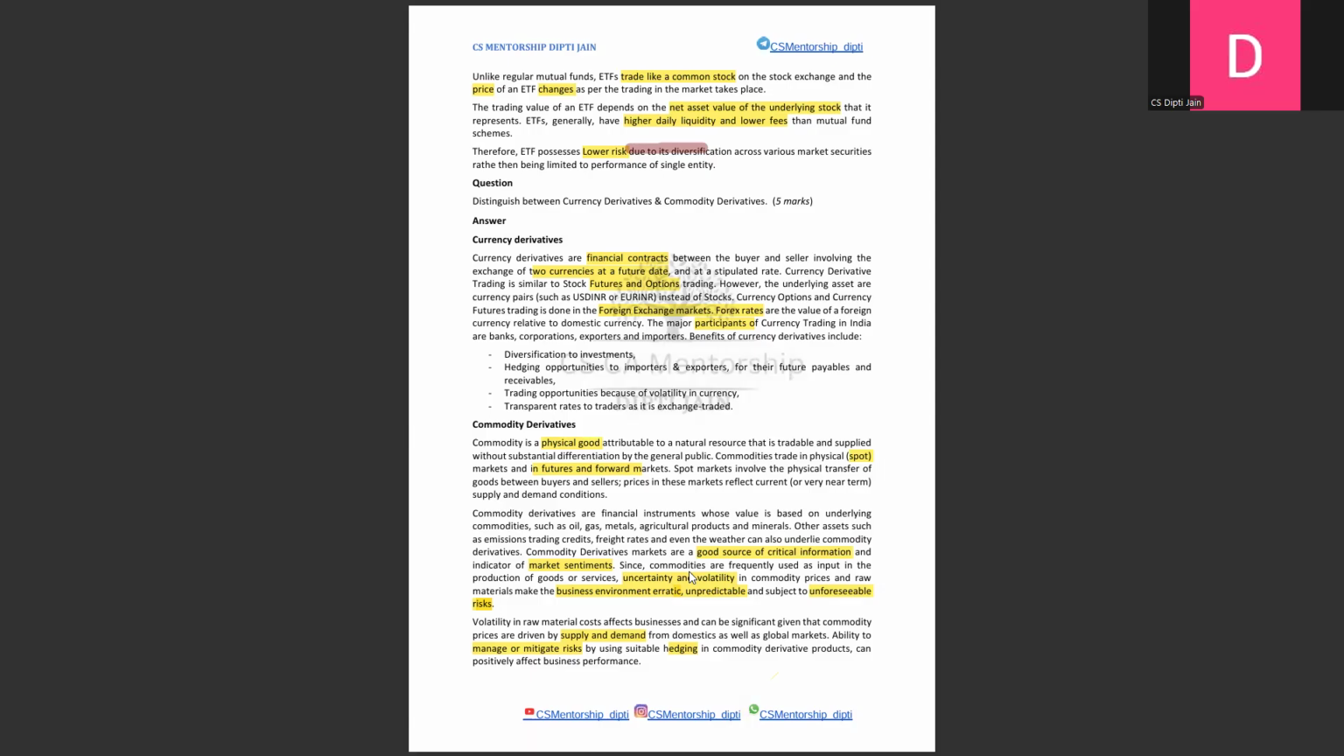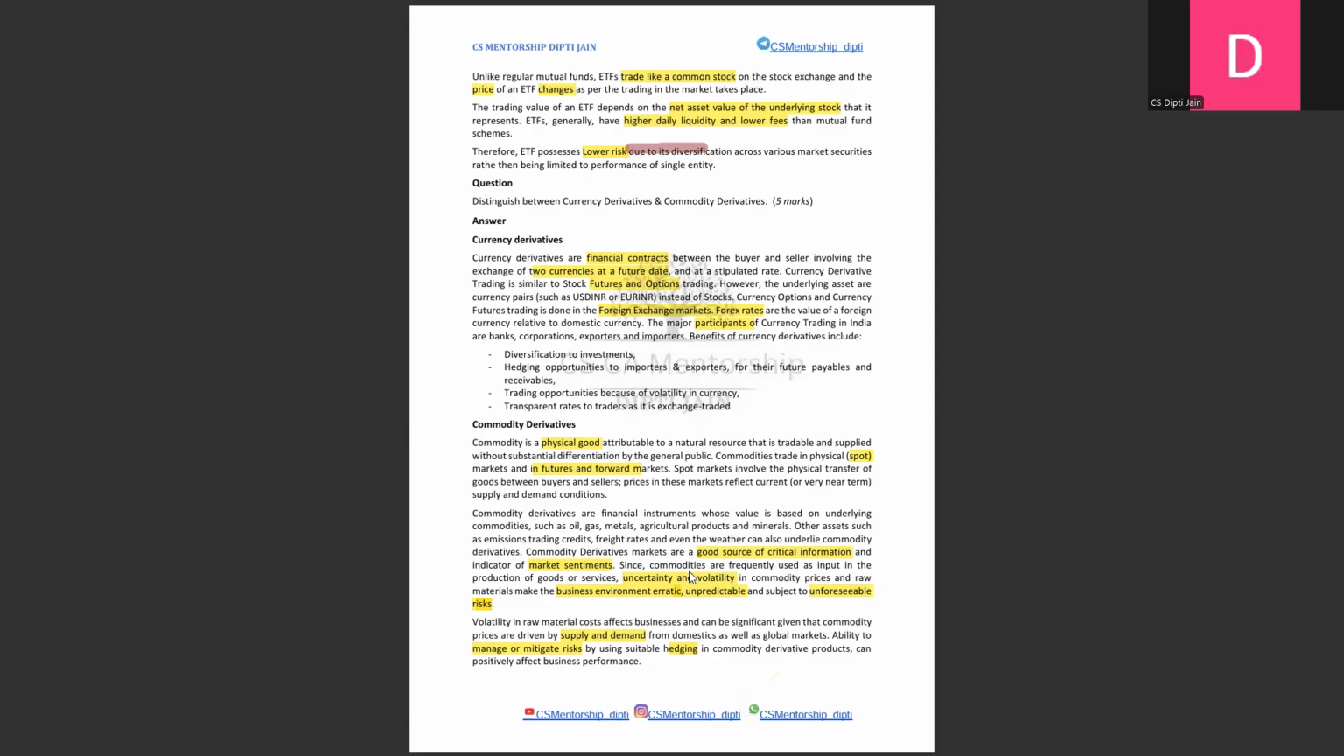Commodity derivatives are financial instruments whose underlying assets are commodities like oil and gas. They need not be just products which can physically be touched. It can also be emission trading credits, it can also be freight trades, or even the weather can underlie a commodity derivative. A good source of critical information is market sentiment.